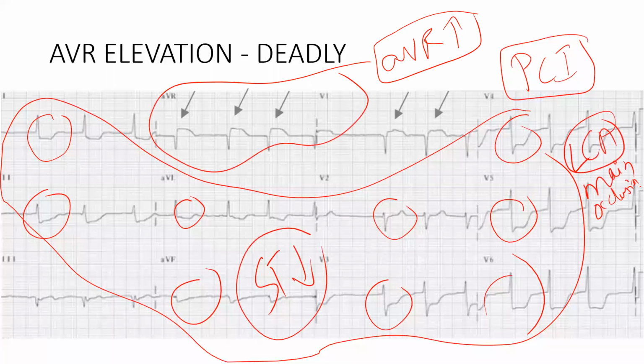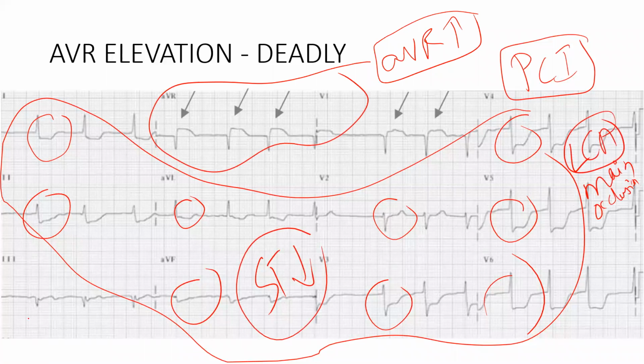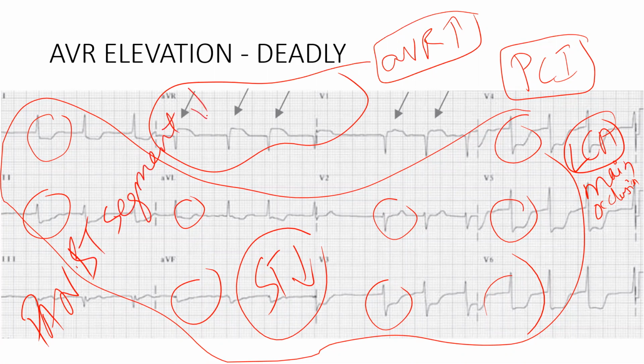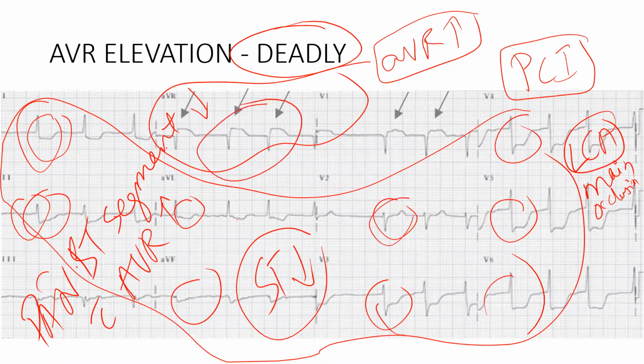If there is something, we tell it as pan ST segment depression with aVR elevation. If this is there, then it is very deadly. So immediately you should take the patient for coronary intervention. Otherwise, eventually the occlusion will increase and everything will go for STEMI. V1, V2, V3, V4, V5, V6, everything will go for ST elevation. This goes for ST depression and the patient will die.